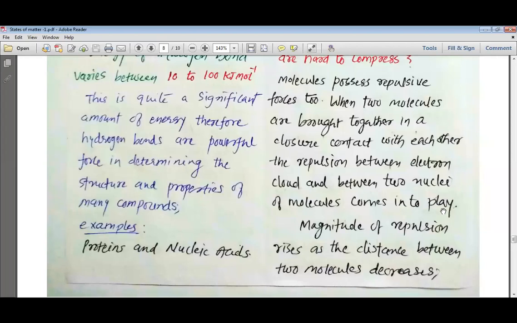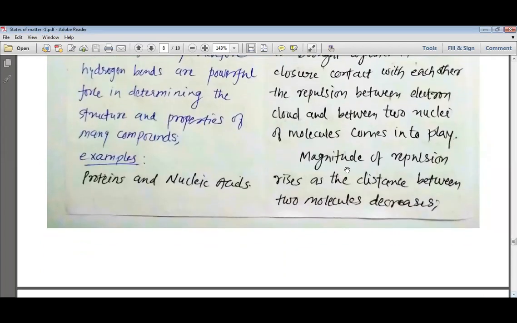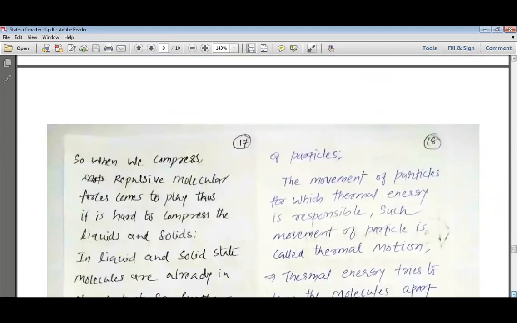Initially, only attractive forces come into play, but when the intermolecular distance decreases, the repulsive forces come into action. As the repulsive forces come into play, the magnitude of repulsion rises and thus they do not come closer beyond a certain distance.